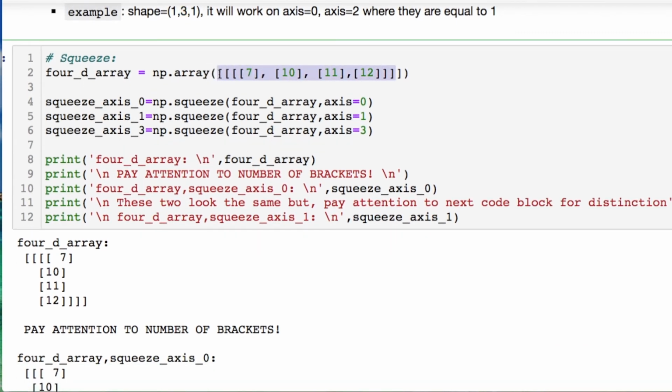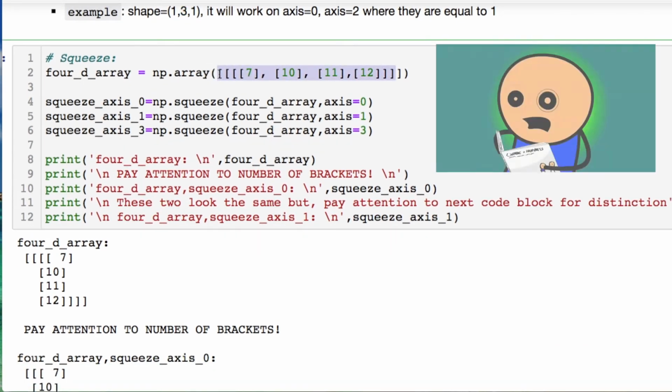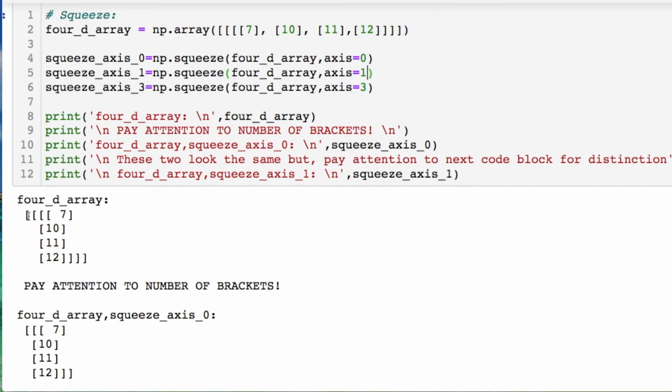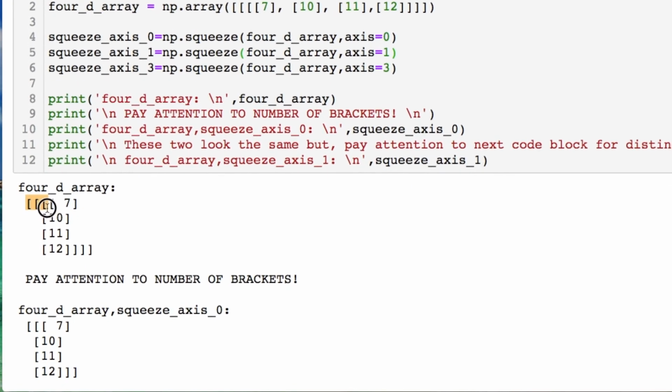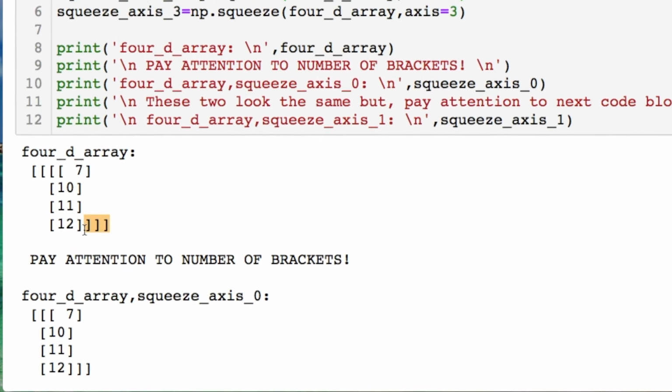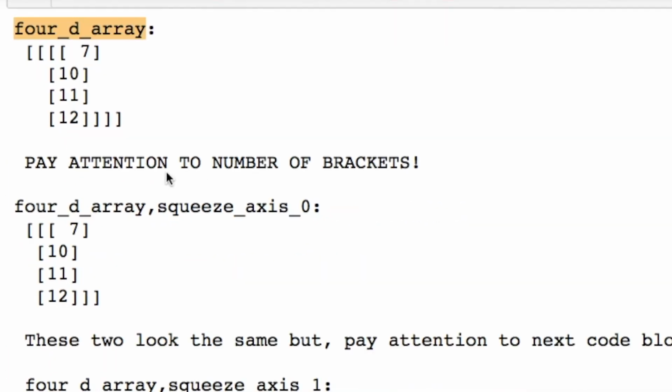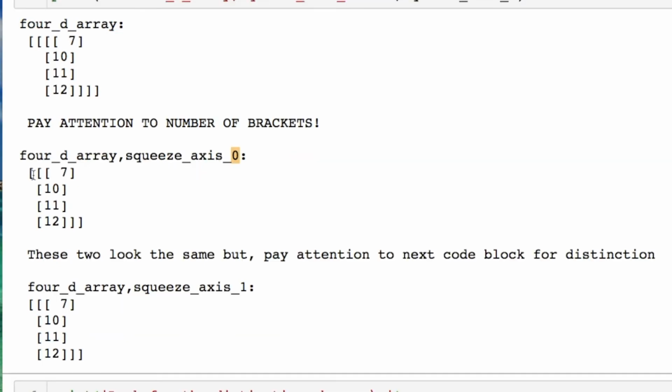Let's look at this example real quick, okay? So we have this multi-dimensional array and it's 4 dimensions. We decide that we're going to use the squeeze. We're going to use it on axis 0, 1, and 3. We cannot use it on axis 2 because we'll get an error in this case. Now, pay attention to something. Notice when you print this off, the amount of brackets you have. Okay, this is the original 4D. To the next spot where we're going to 0, we're going to go in 1 layer and take it away. Now when you go to the axis equals 1, it looks like the same thing again that you're printing off.